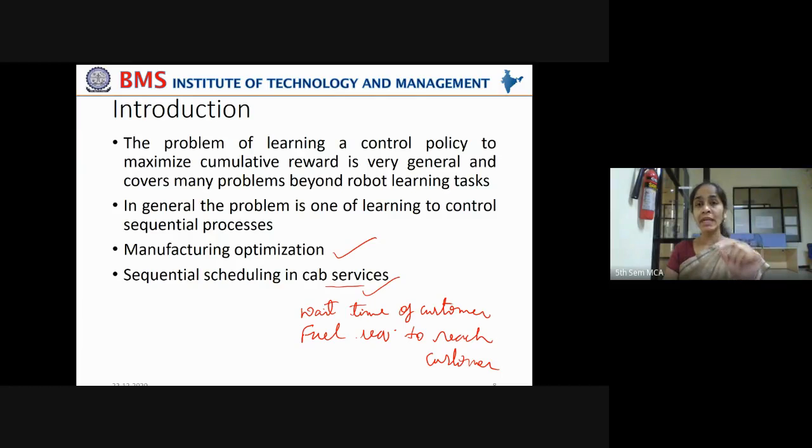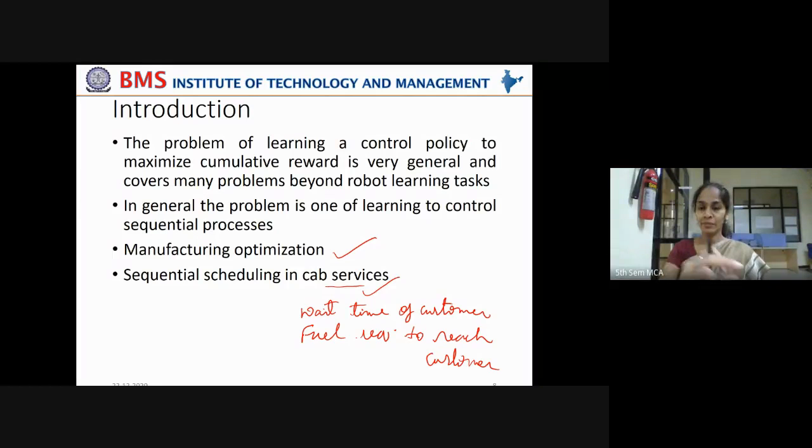That is how the fleet is managed in cab services. Fleet means the number of taxis they are maintaining. That is how it is scheduled in cab services, right? They are optimizing the user experience, enhancing the user experience, and optimizing resource utilization like fuel by sequential scheduling, which can be further improved by reinforcement learning.